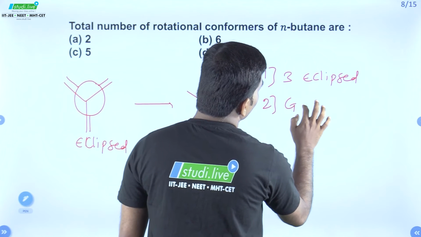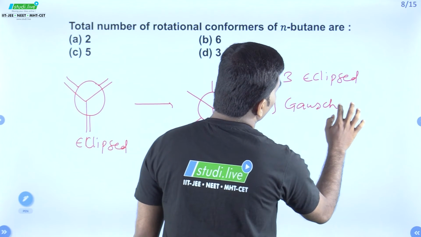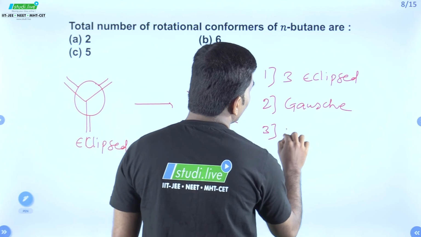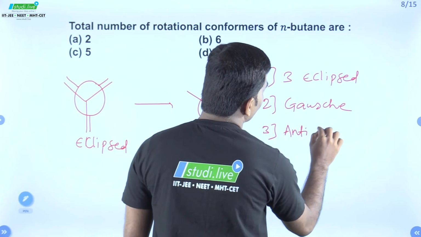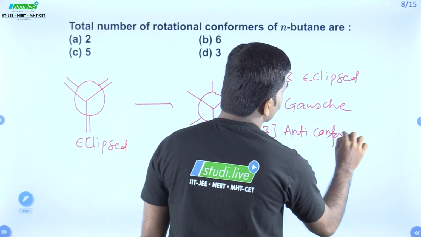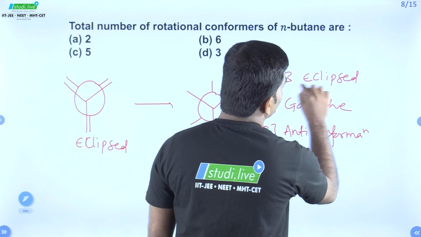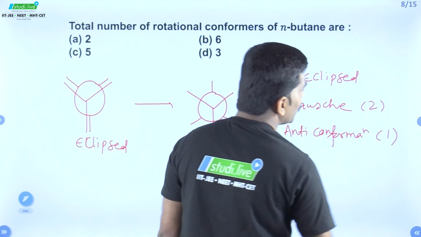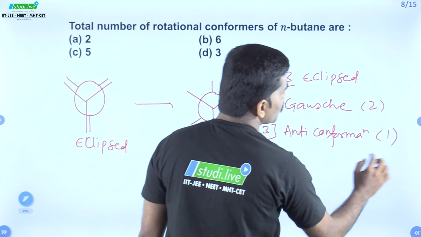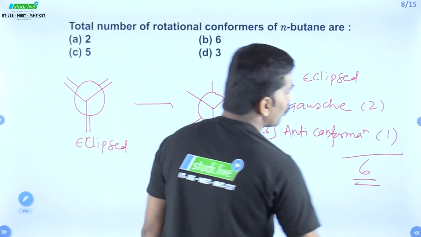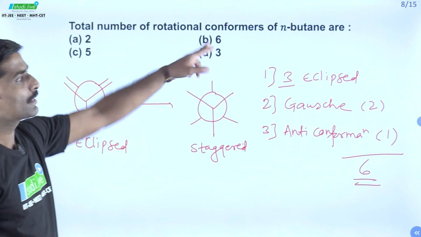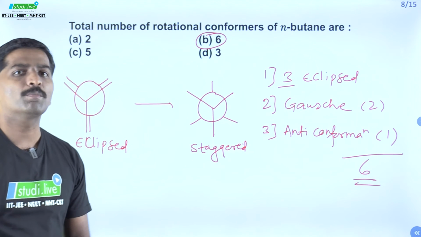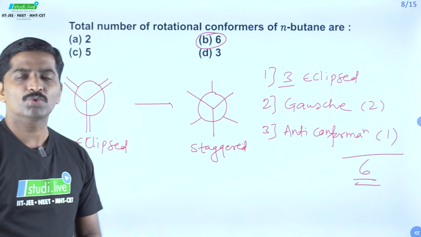And for n-butane, in total, we will be having 3 eclipsed conformations, 2 gauche conformations, and the third one is going to be anti-conformation. So 3 eclipsed, 2 gauche and 1 anti-conformation. So total 3 plus 2 plus 1. Total number of conformers would be the correct option, option B, that is 6 conformers would be there. Let's move to the next one.